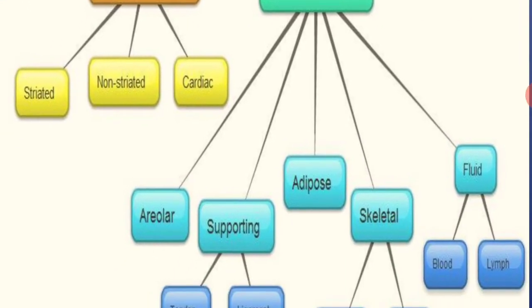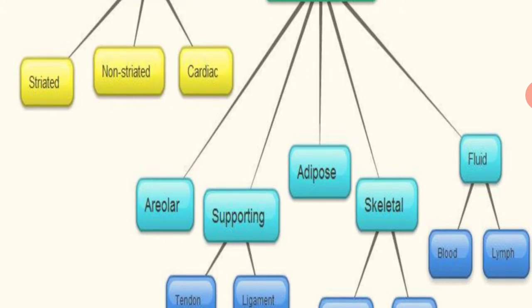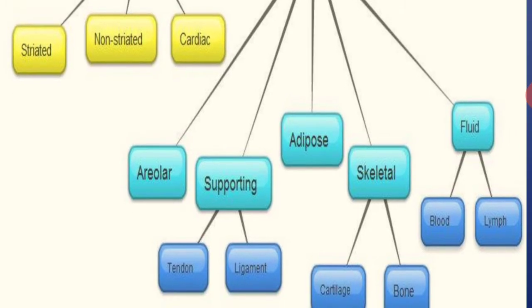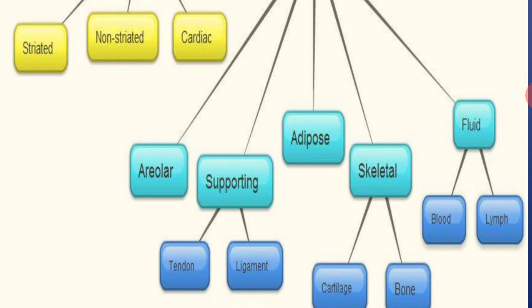Connective tissues are classified on the basis of their presence. When it is present in the lungs, filled with air, it is alveolar tissue. When it supports the bones and muscles, it means tendons and ligaments. The tendon's responsibility is joining the muscles to the bone, and when bone and bone attach together, the responsibility of this tissue is to join one bone to another bone. It is called a ligament.